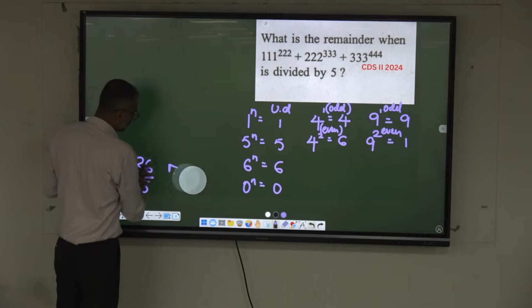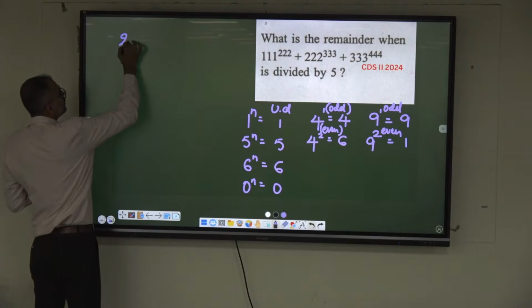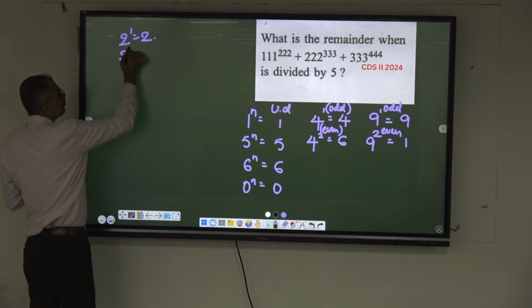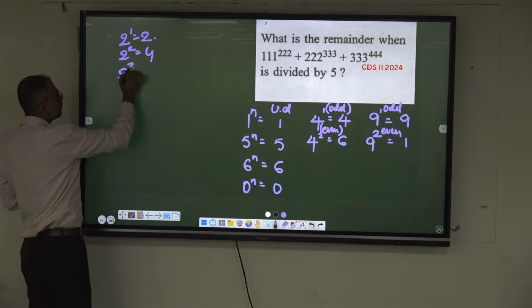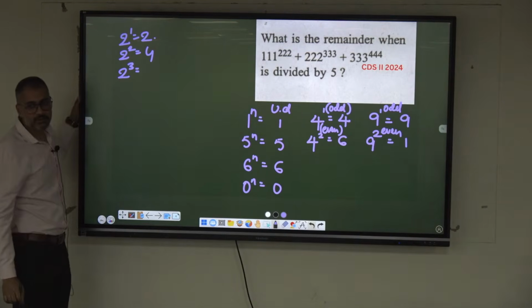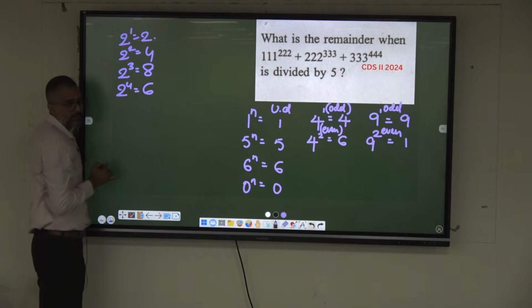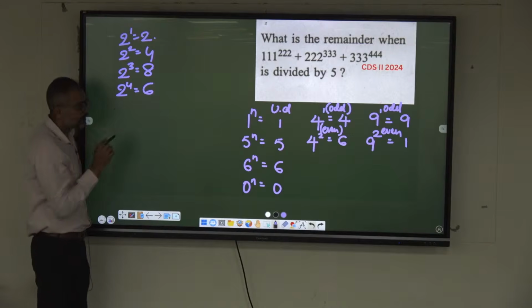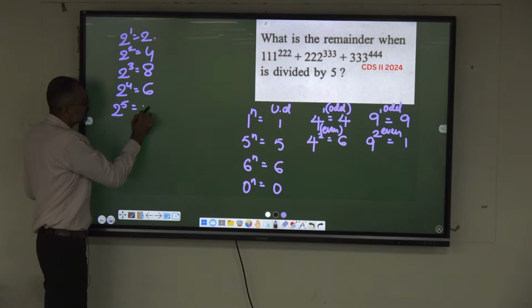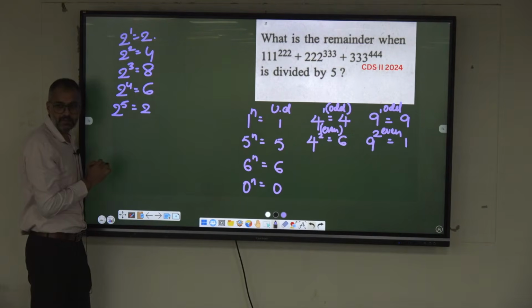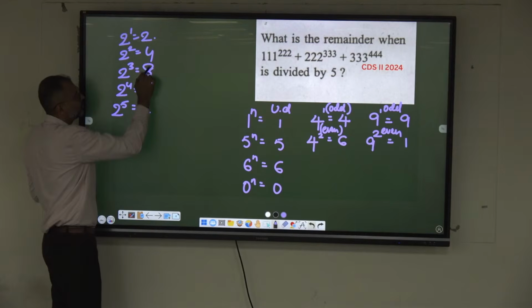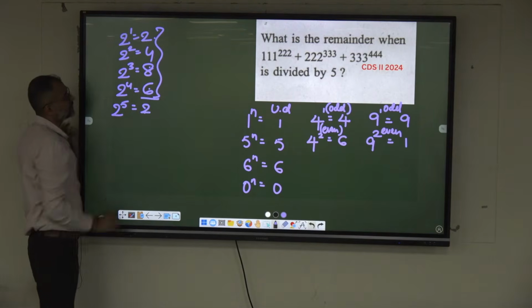In the case of 2, look here, 2 power 1 is 2, 2 square is 4, 2 cube is 8, 2 power 4, 16, which is 6. We are working only on the unit digit. Again, 2 power 5 is what? 2. The cycle repeats? Yes. Okay, once you get 2, again you will get 4, 8, 6. So the cycle is 4 here.